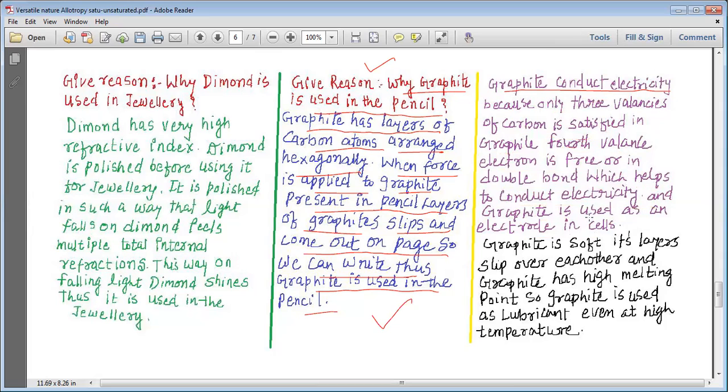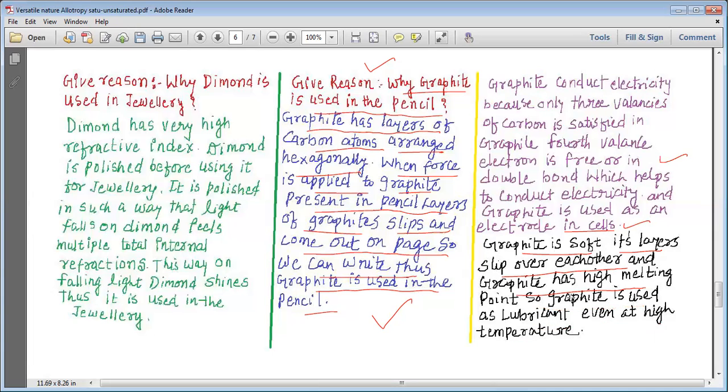So we have seen, and we are just revising it once again, that graphite can conduct electricity, as well as graphite is used as an electrode in the cells. Graphite is soft, its layers slip over each other, and graphite has a high melting point. So graphite is used as a lubricant even at high temperatures.